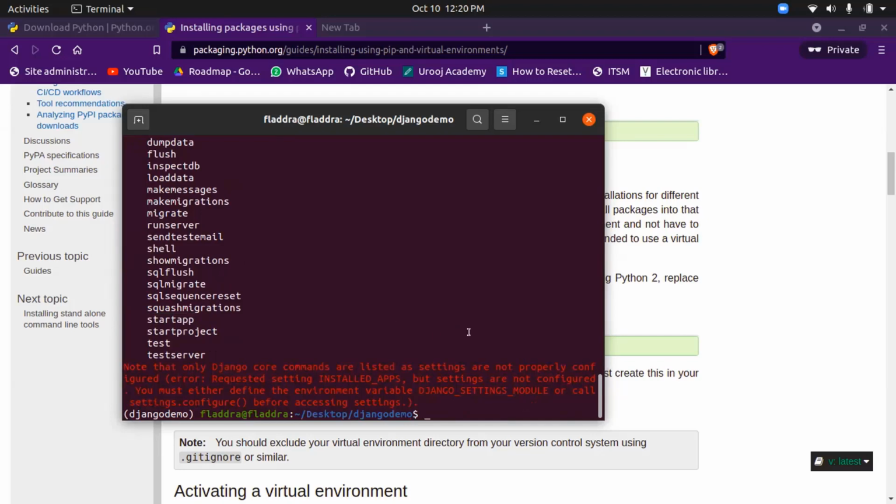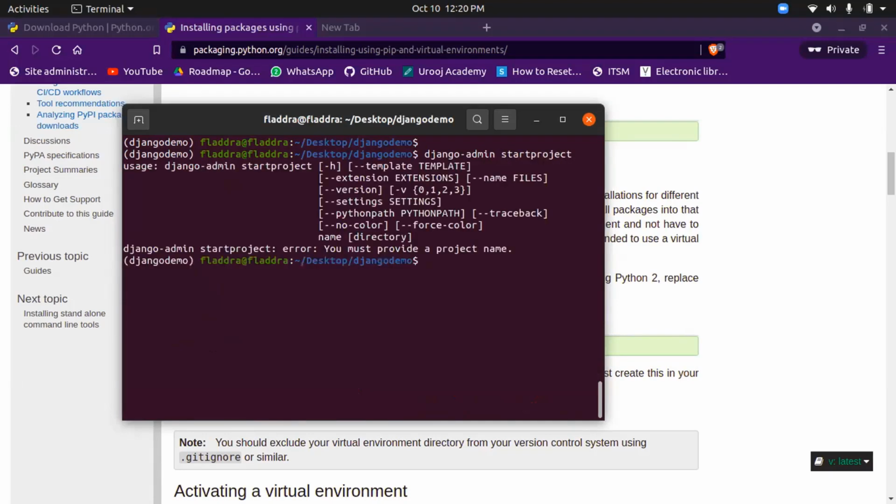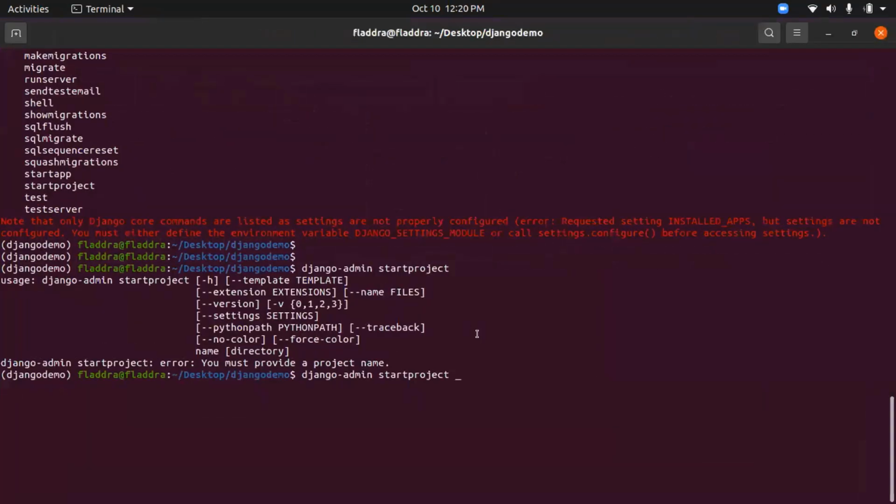So we'll now start with starting a new project. django-admin startproject. Yeah, I didn't give a name to the project, so I'll give one now. Django startproject. Yeah, just a request: from this step onwards, if you could go a bit slow so that we can follow along with you. Yeah, okay. So yeah, we'll do that.